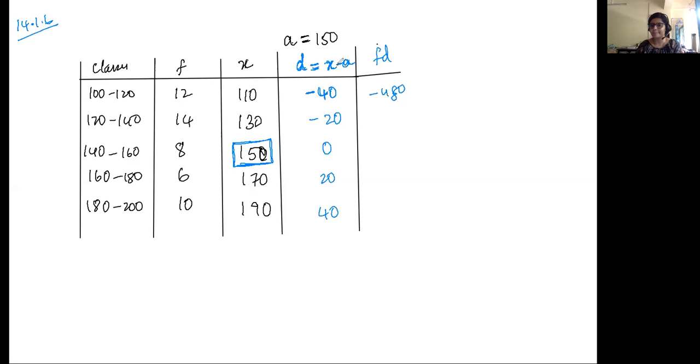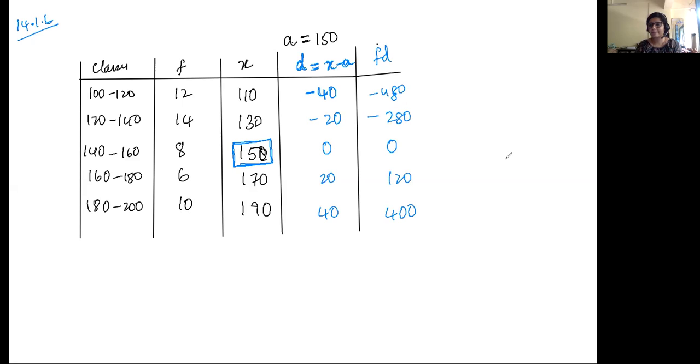A student, Pratami, says the value would be negative, right? Yes, the value will be negative, but we don't really mind it. So f into d is minus 480. Next one is going to be minus 280. This is going to be 0, then 120, 400. So now you've got your f into d values.